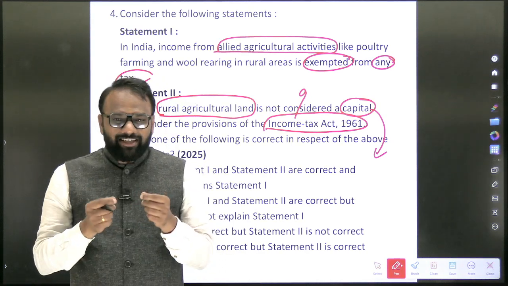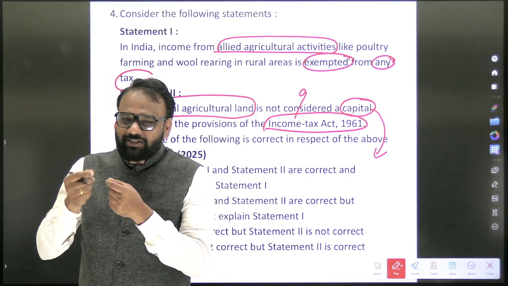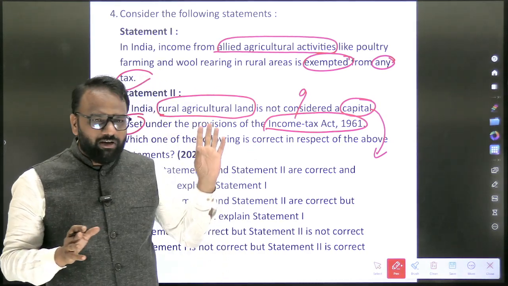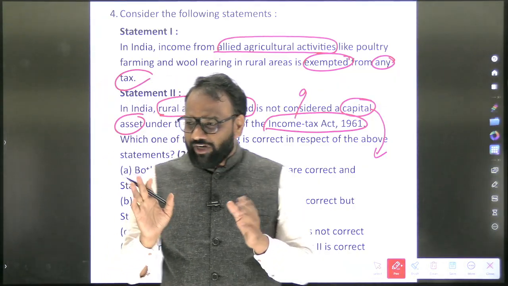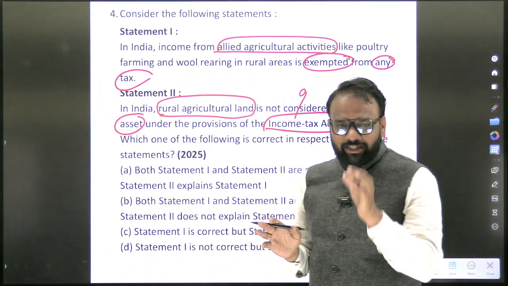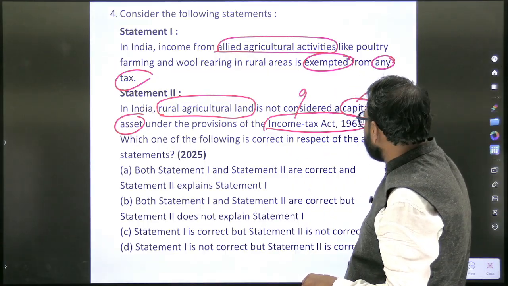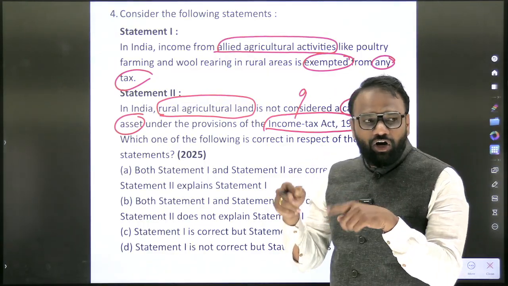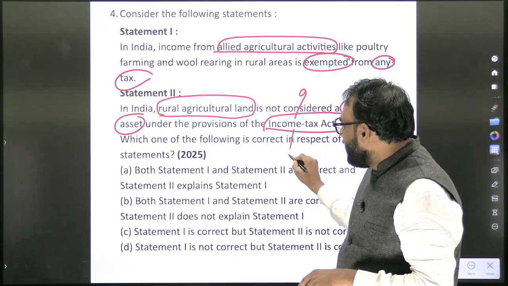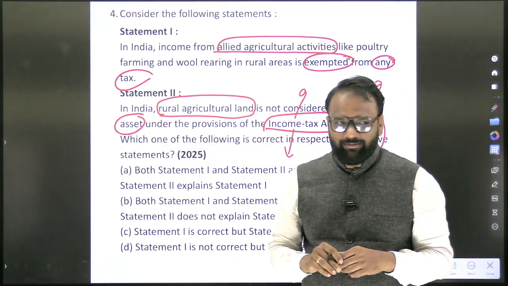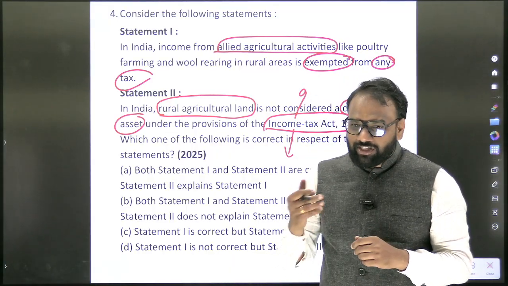See, these are the thought processes in which direction you are supposed to think. This is a question, and we will not directly jump to the answer. In the notes also you can go through, and if the content is missing, you will search on the internet later on. You will search which are considered as capital assets and which are not considered as capital assets under the Income Tax Act. So this information you will search.